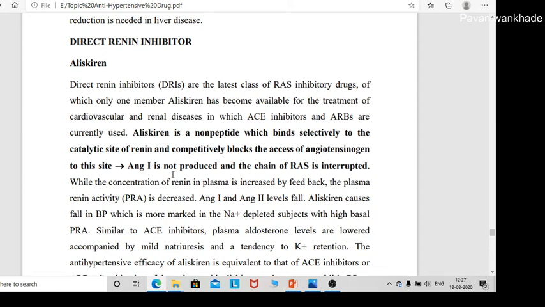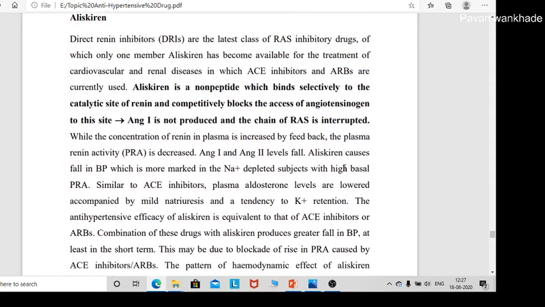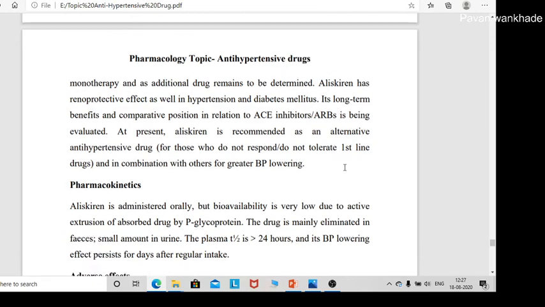Angiotensin 1 is not produced and the chain of the renin angiotensin system is interrupted. So simply by directly blocking the renin enzyme, it inhibits the conversion of angiotensinogen into angiotensin 1, and hence the renin angiotensin system is interrupted.